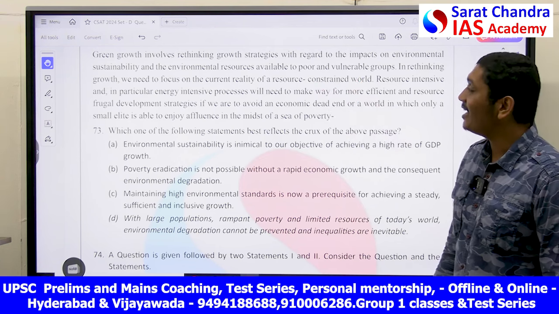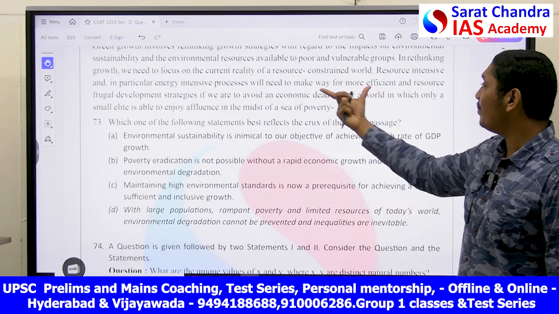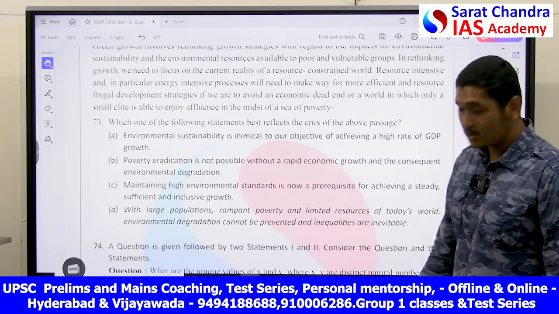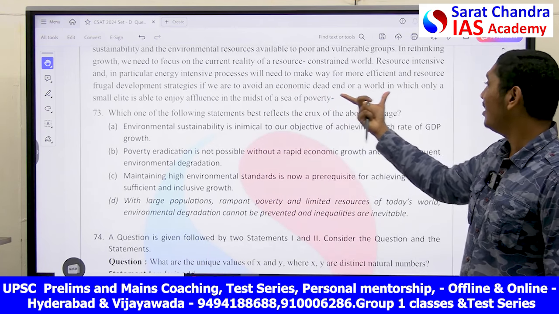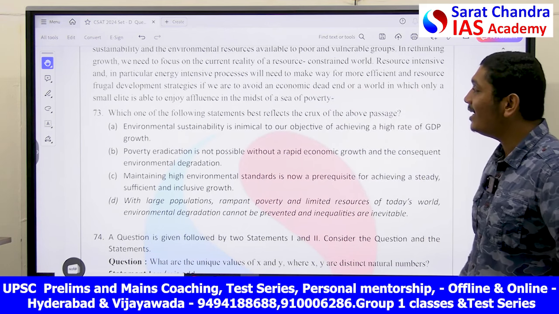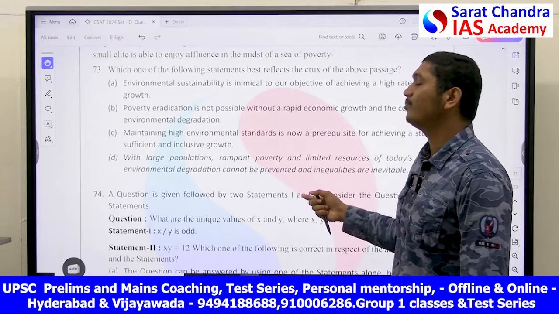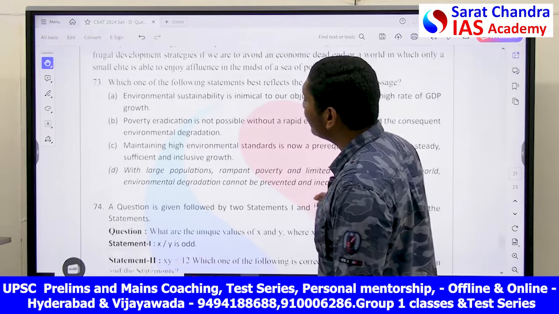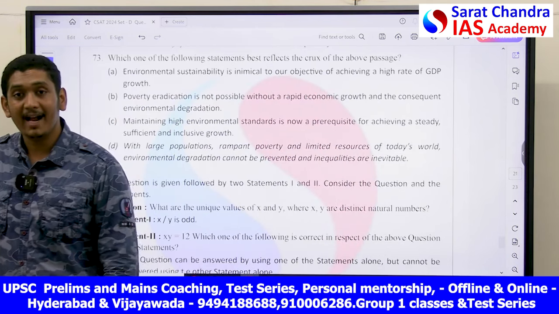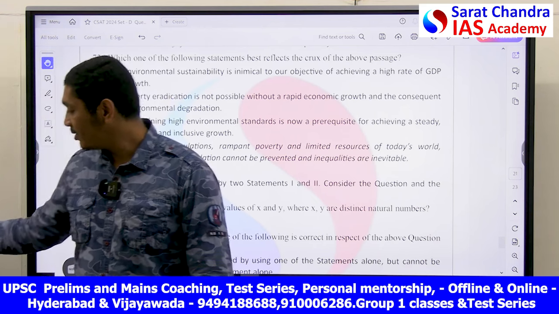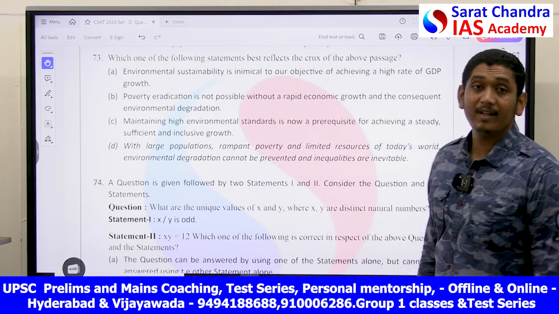Resource intensity, and in particular energy intensive processes, will need to make way for more efficient and resource frugal development strategies, if we are to avoid an economic dead end, or a world in which only a small elite is able to enjoy affluence in the midst of a sea of poverty. Here they are talking about sustainable development, distribution of resources among the poor, etc. in this passage. Okay, now you see what is the crux of the above passage.